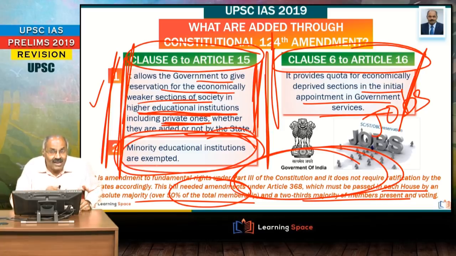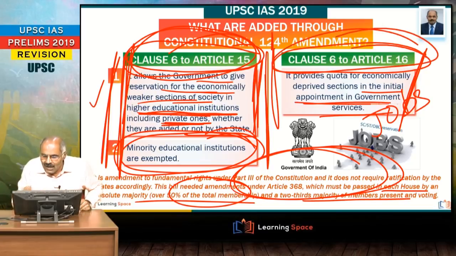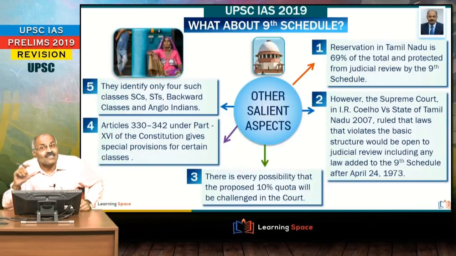Minority institutions are exempted. So Clause 6 to Article 15, this is with regard to educational institutions reservation of 10%, and this talks about the initial appointment in the government services. Having learnt all these things, look at this slide.